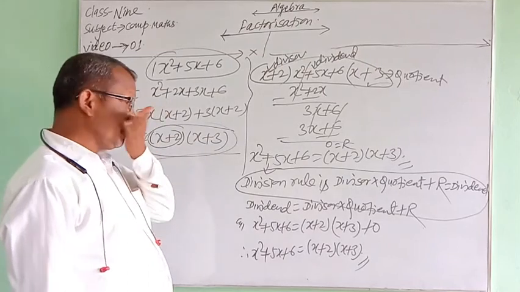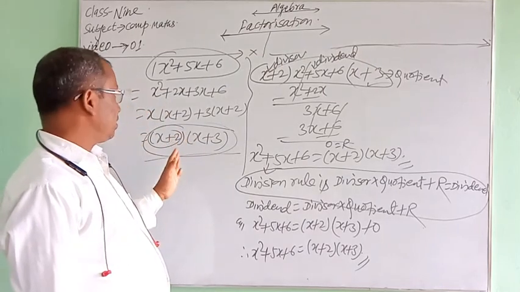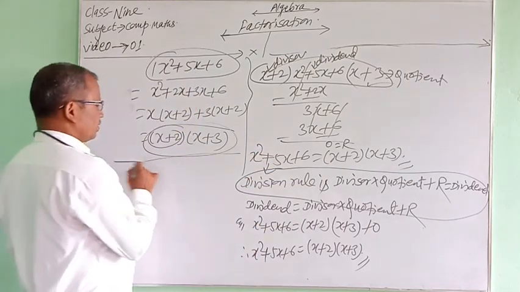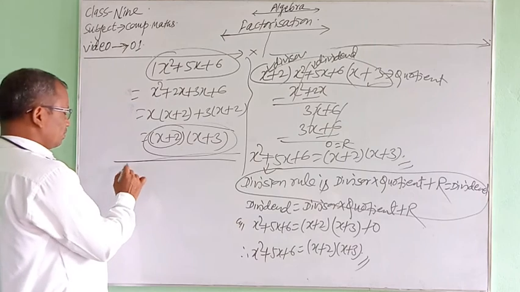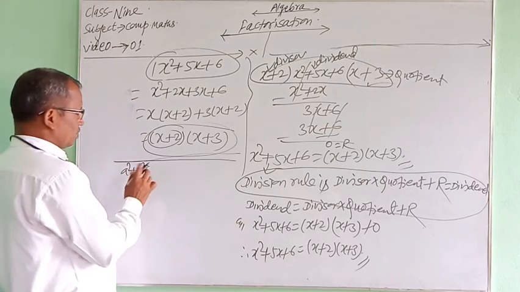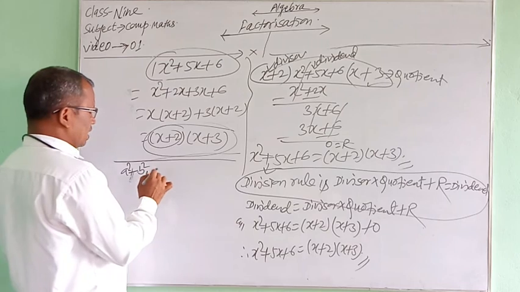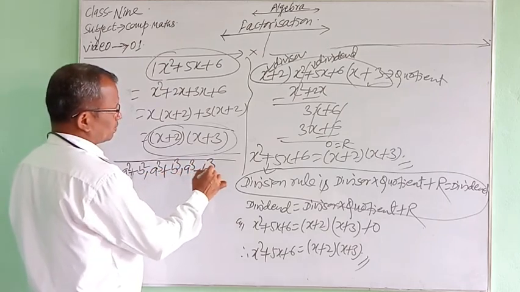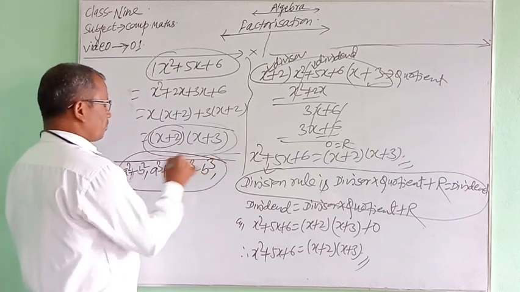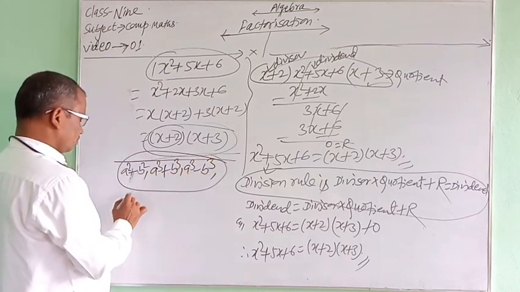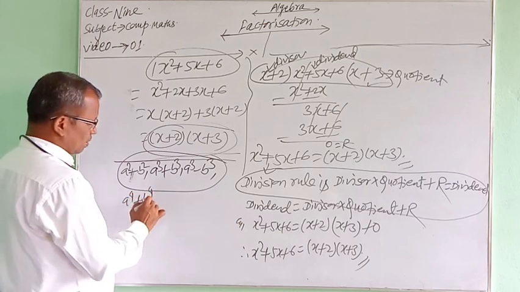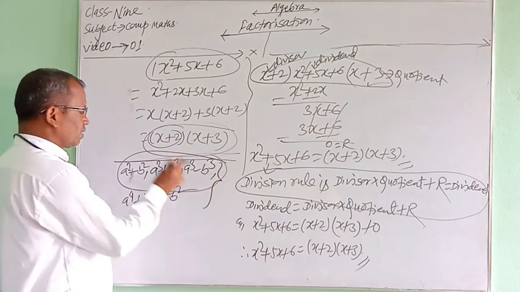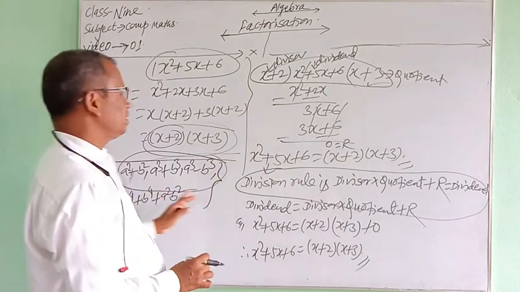Next time I will tell you about the factorization process. Till then, you find solutions based on a square plus b square, a square minus b square, a cube plus b cube, a cube minus b cube, and a power 4 plus a square b square plus b power 4. Do questions based on these.